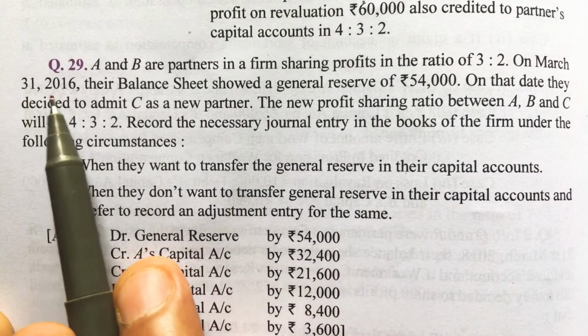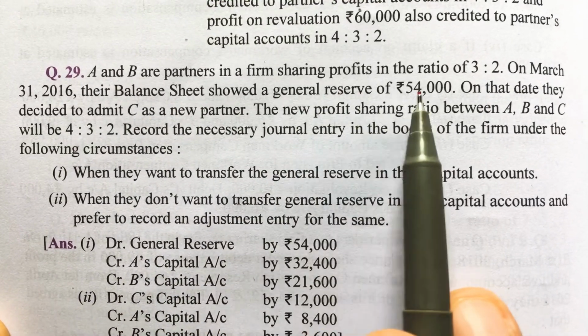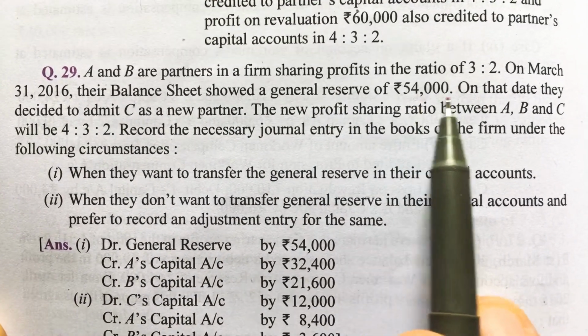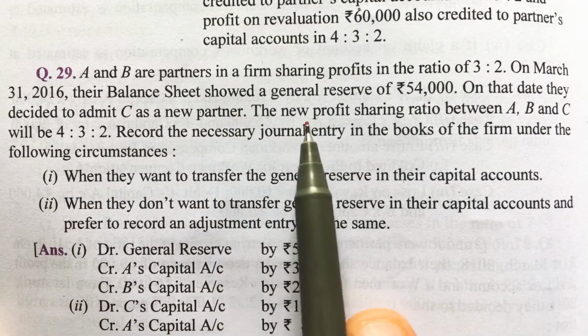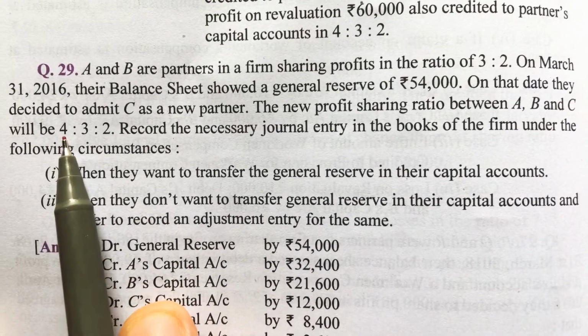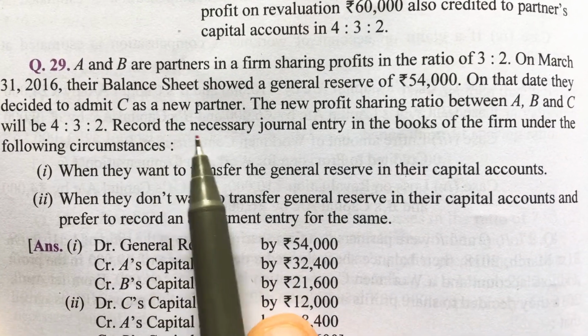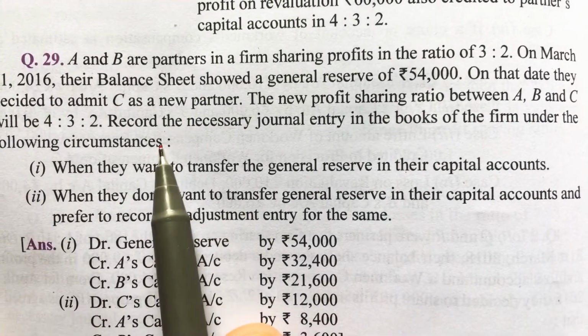On March 31st, 2016, their balance sheet showed a general reserve of rupees 54,000. On that date, they decided to admit C as a new partner. The new profit sharing ratio between A, B and C will be 4:3:2. Record the necessary journal entries in the books of the firm under the following circumstances.